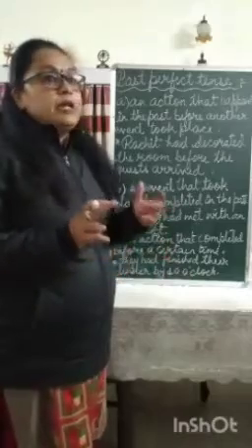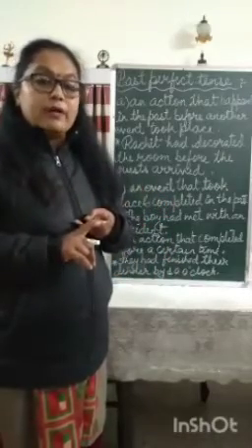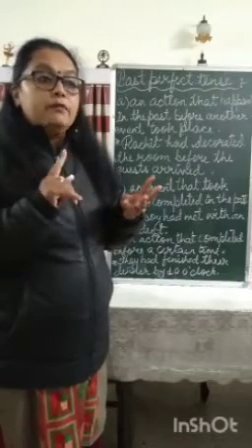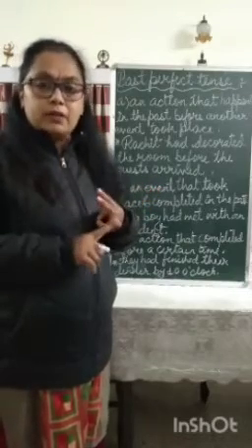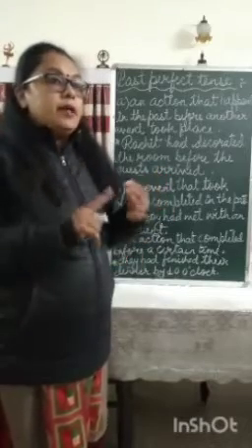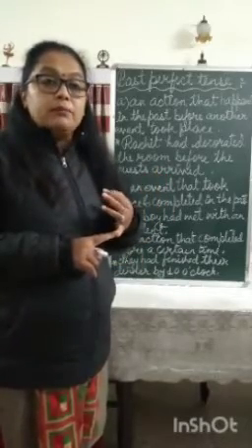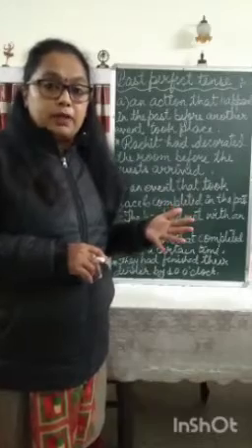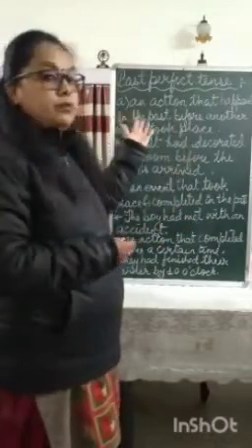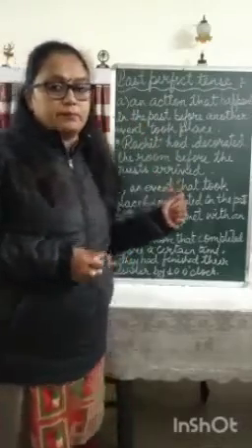So when we are talking about two actions, one which happened before and another which happened later, when we are just mentioning something which happened in the past without telling the exact time, and when we are talking about something which happened before a certain point of time, when we are talking about these kinds of actions, then we use the past perfect tense.